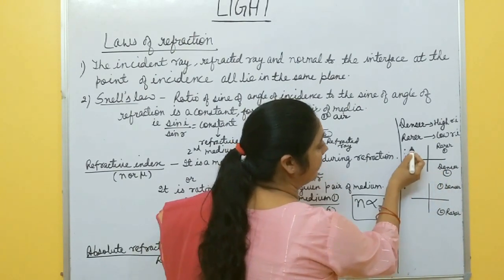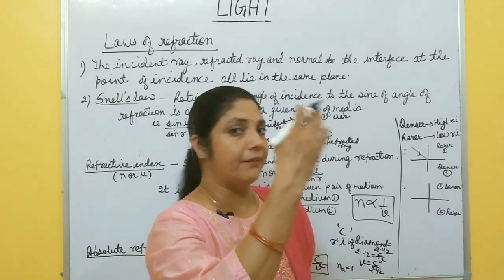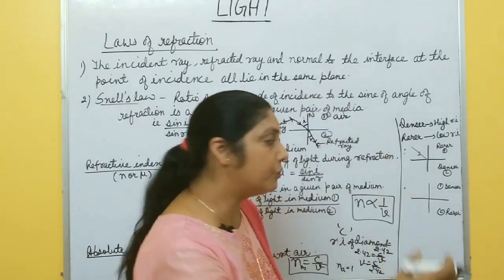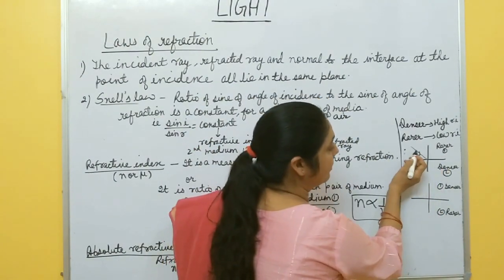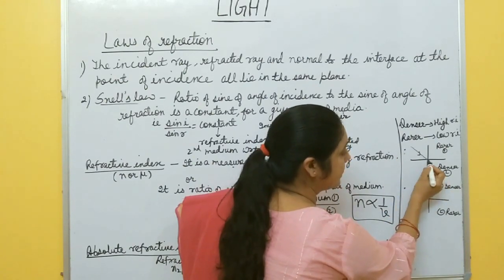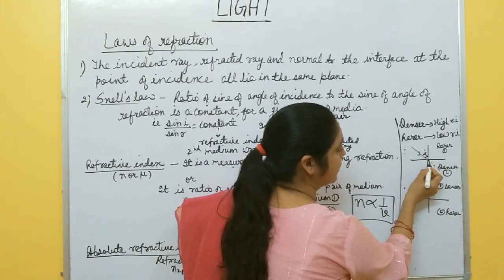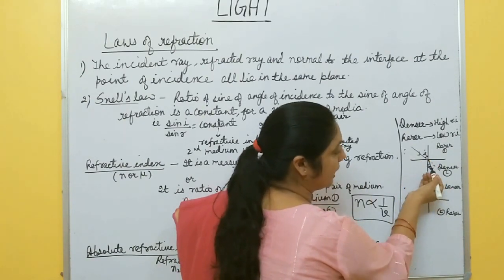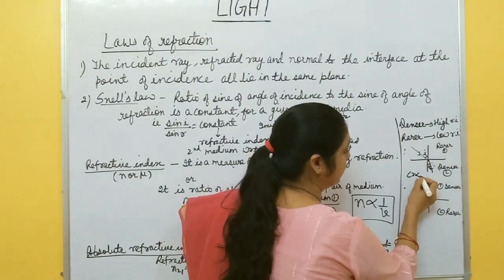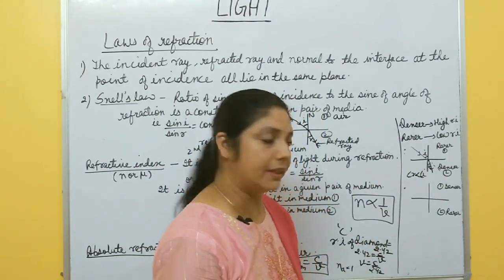First one is, when a ray of light travels from rare to denser medium, rare means speed is more, denser means speed decreases, so it bends towards the normal. So first point, when ray of light is traveling from rare to denser medium, instead of going like this, it bends towards the normal. So this is angle of incidence and this one is angle of refraction, and here R is always less than I. Here angle R is less than angle I when ray travels from rare medium to denser medium.